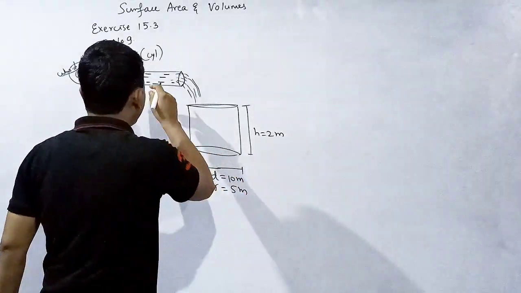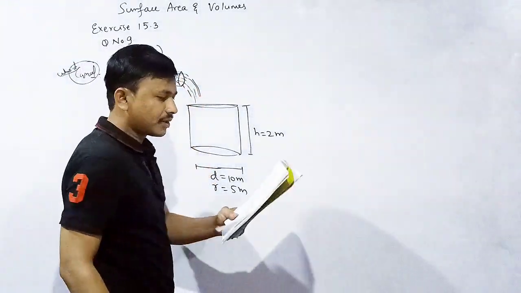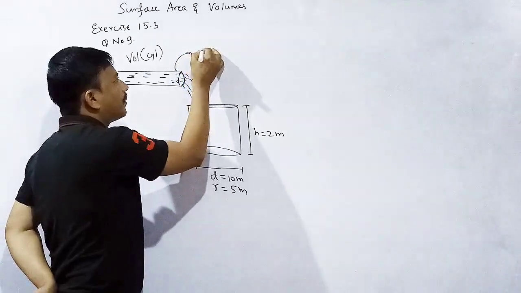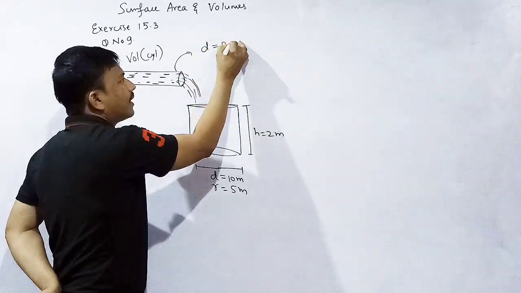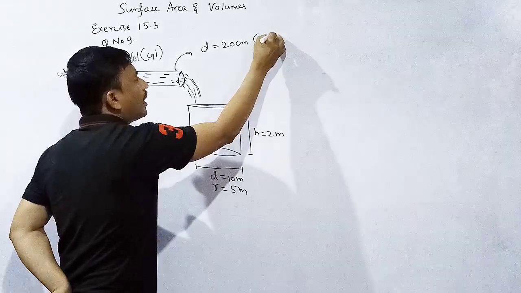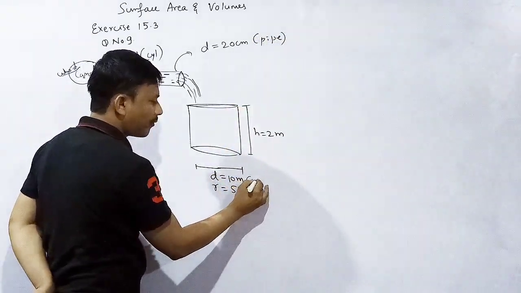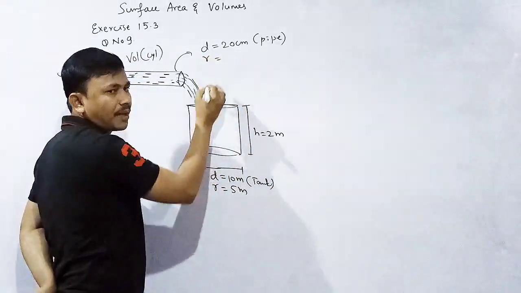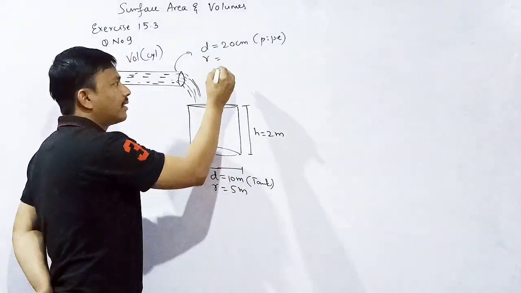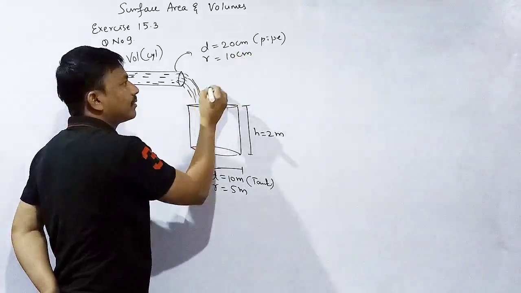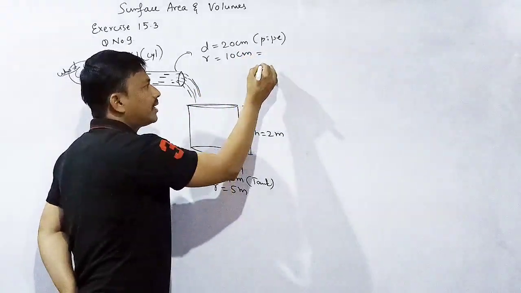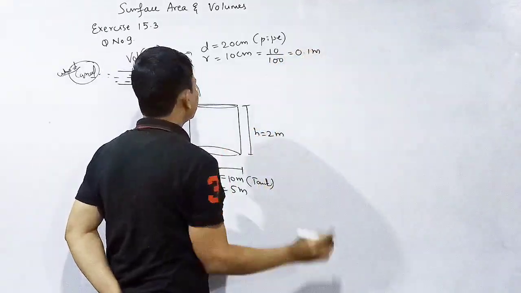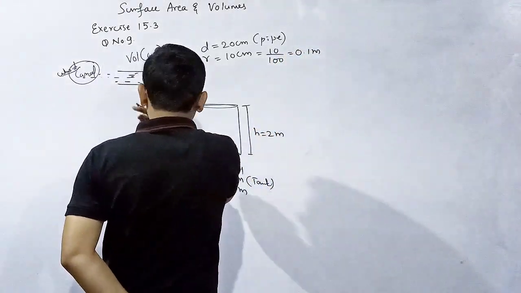Then what is the radius of the pipe or the diameter of the pipe? 20 centimeter is the diameter of the pipe. Diameter D is equal to 20 centimeter, pipe. Then what is the radius of the pipe? 10 centimeter. Convert it into meter. 10 divided by 100, 0.1 meter. Correct? This is the radius.